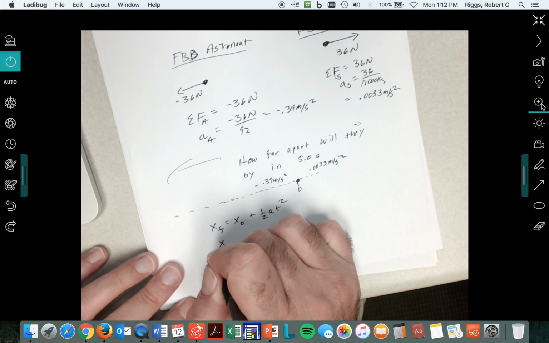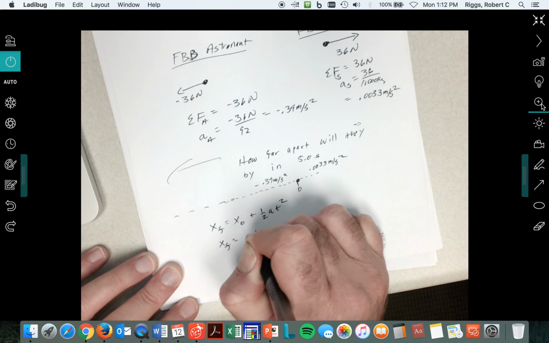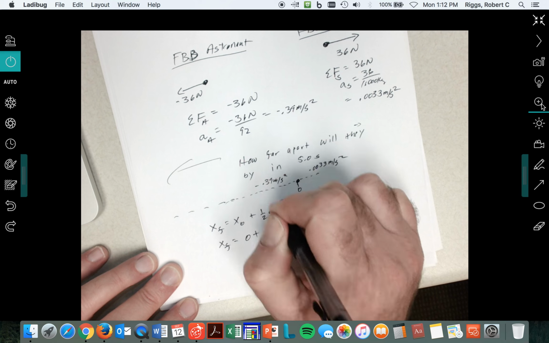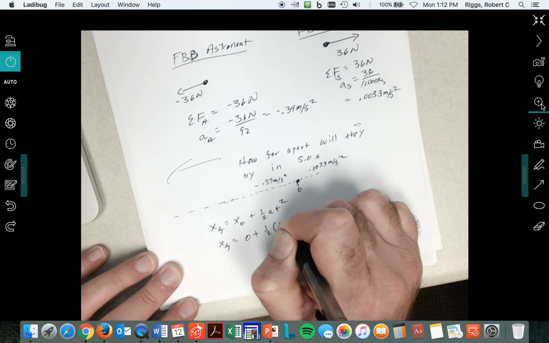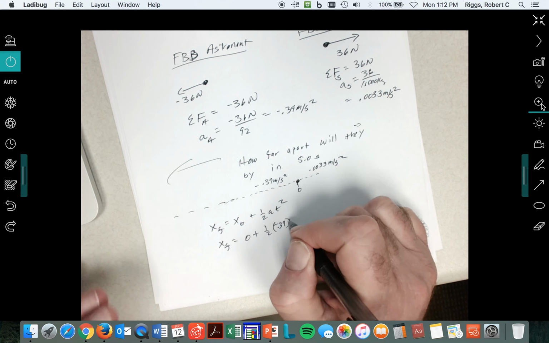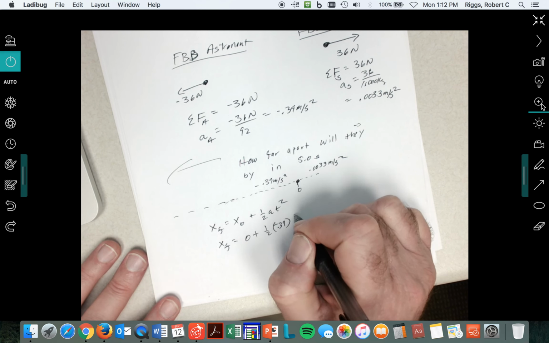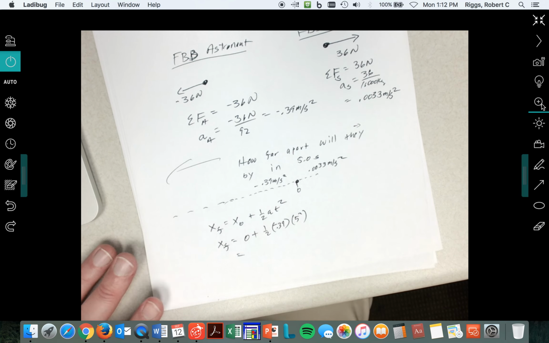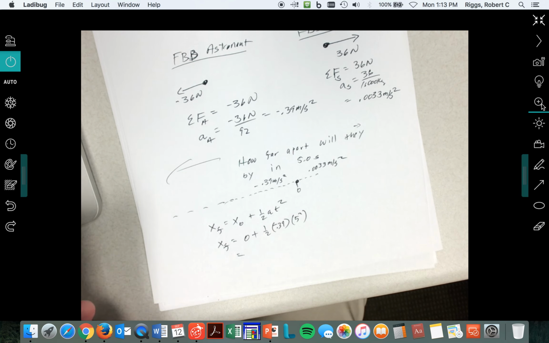Well, x final then is equal to 0 plus 1/2 of negative 0.39. Some of you might have said, wouldn't you use the minus? I stuck it in here. 0.39 times 5 squared. And so his distance is 0.5 times negative 0.39 times 25.